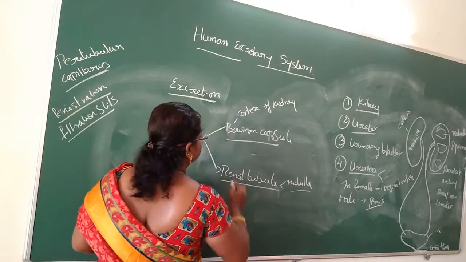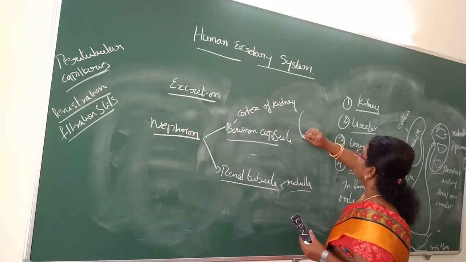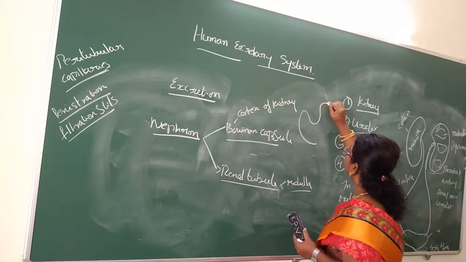The Bowman capsule is a cup-like structure with a thin double layer.